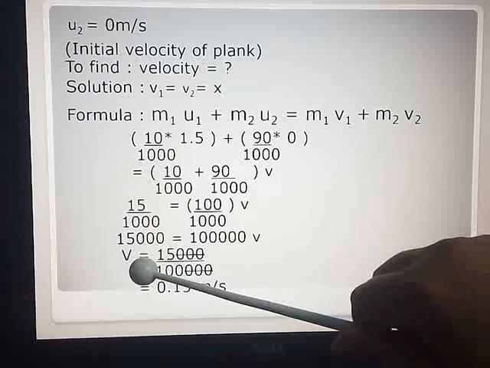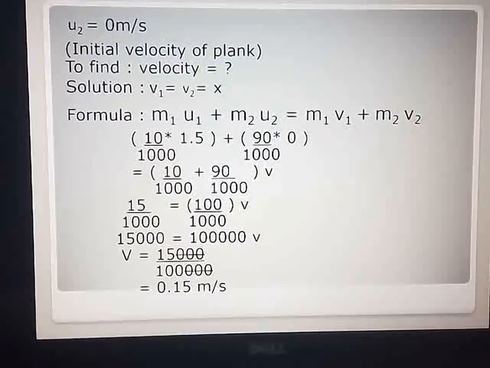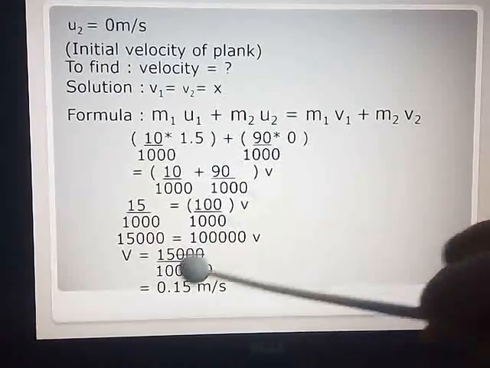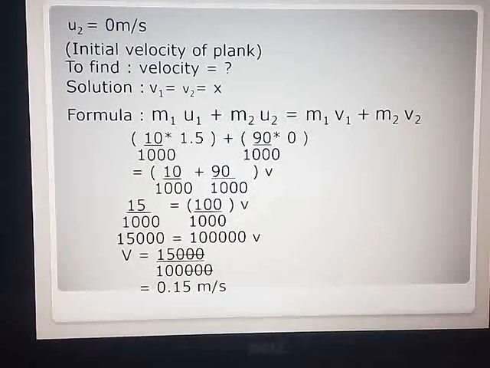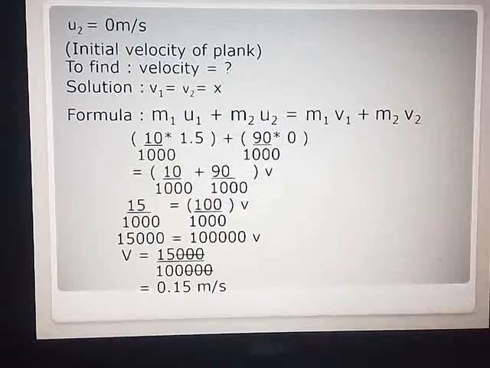Now it is velocity. So velocity is in meters per second. See, initially also it is in meter per second. So when it is velocity, your unit will be meter per second. So 0.15 meters per second. Very simple. You have to apply the law of conservation of momentum and you will get the answer. While substituting, doing the calculations, be very precise. Do not make mistakes hastily. Do all the calculations in the rough work and then only enter the values.